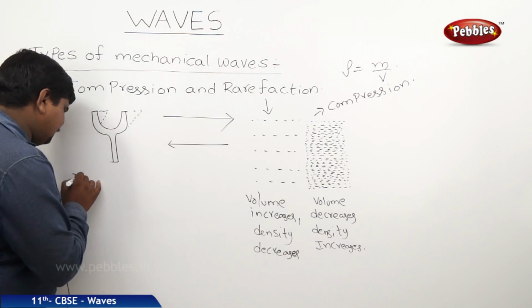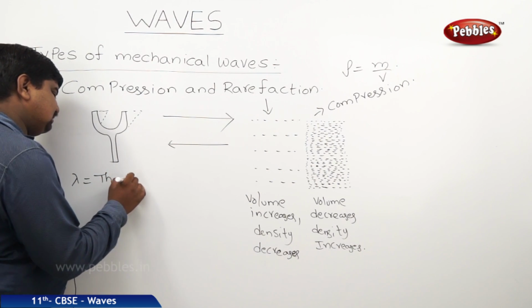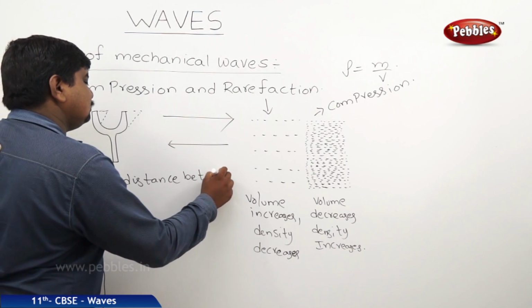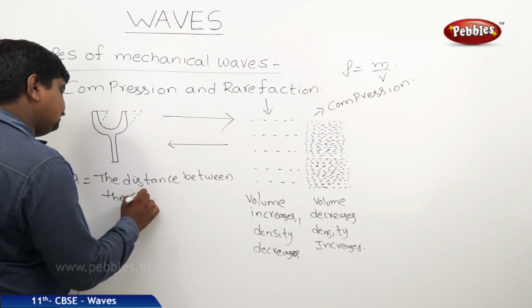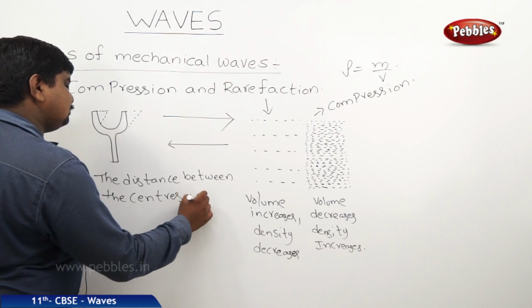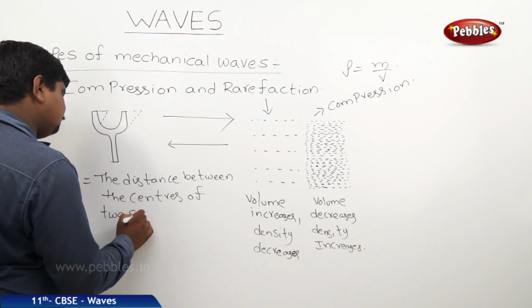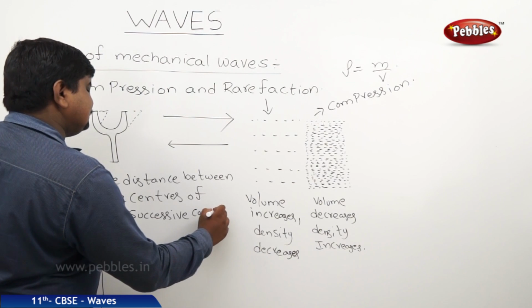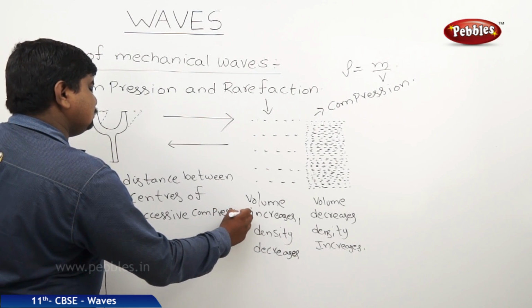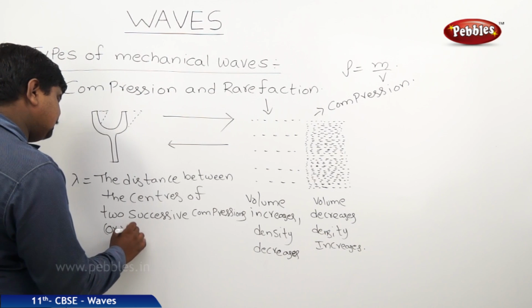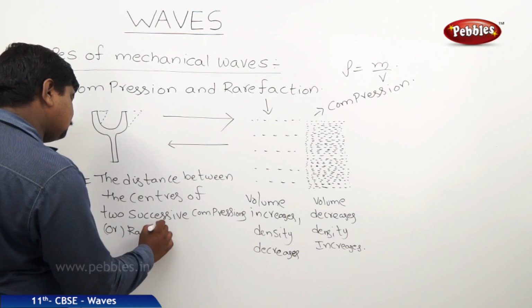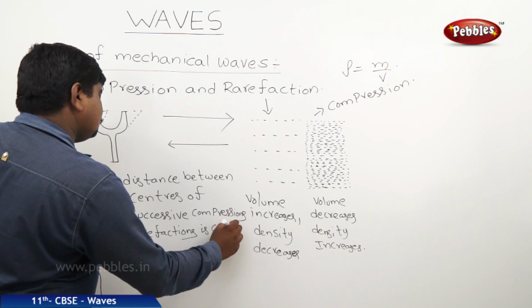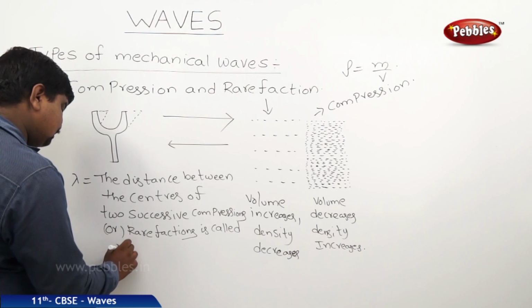So lambda is equal to the distance between the centers of two successive compressions or rarefactions is called wavelength.